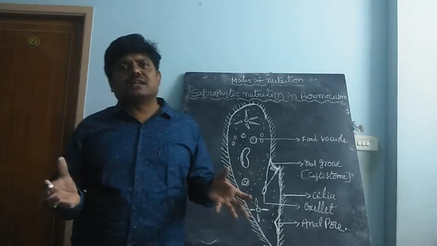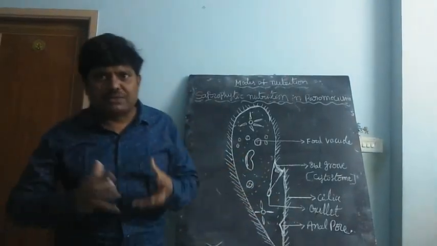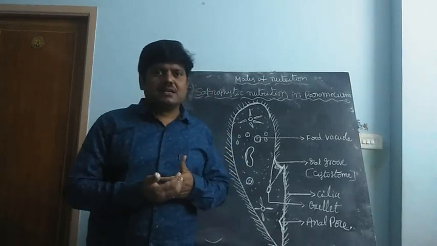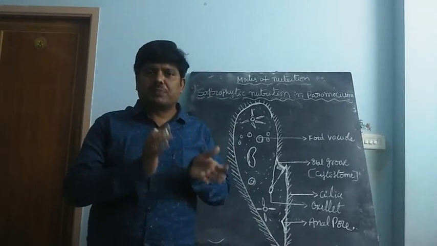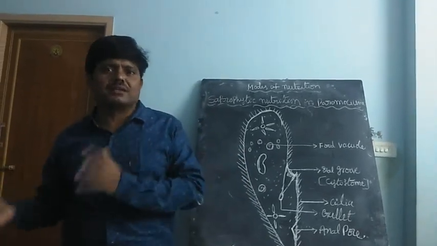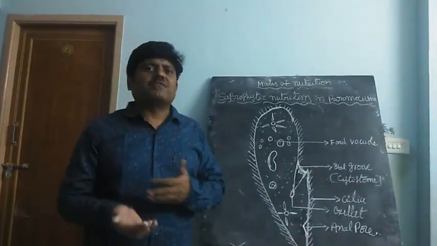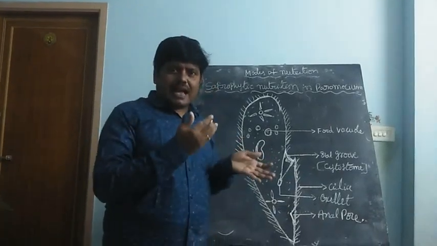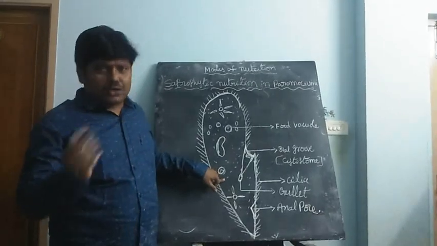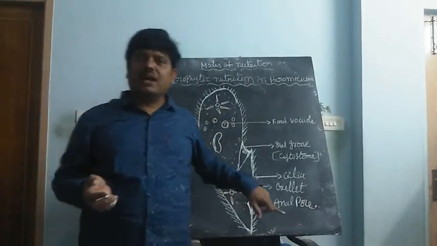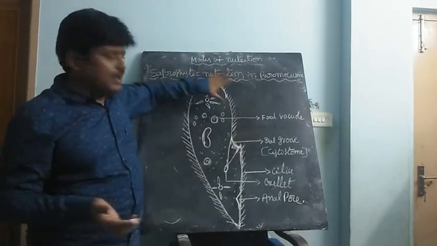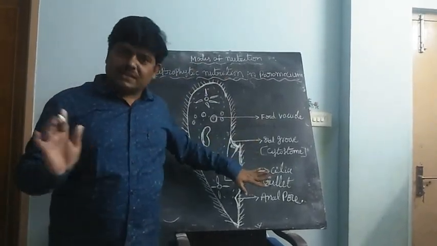The food vacuoles have some enzymes present, and with the help of enzymatic reactions, the complex food particles are converted into simplified ones. Simplified means digested. That digested food diffuses from the food vacuoles into the cytoplasm of the paramecium. So the cytoplasm supplies the entire body of the paramecium.